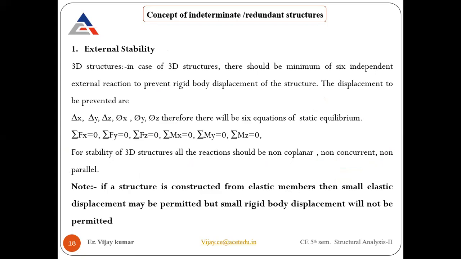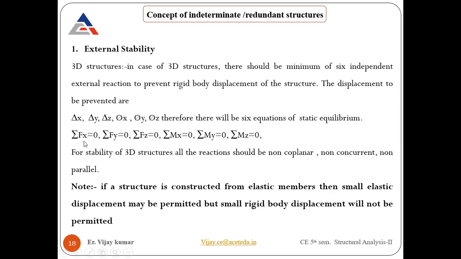Similarly, rotation about X, Y, and Z. For these displacement components we require equilibrium equations, meaning restrictions that we need to provide against that displacement, so rigid displacement is not allowed, right?